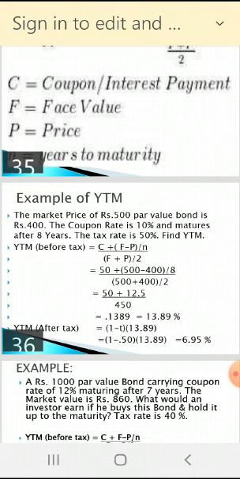Calculate quickly. Now 50 plus, 500 minus 400 is 100, 100 divided by 8 is 12.5, so 50 plus 12.5. 500 plus 400 is 900, divided by 2 is 450. The answer is 0.1389.